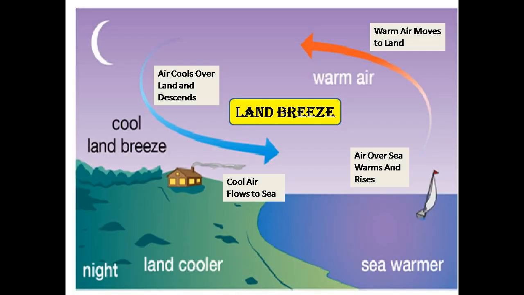Land breeze. During night, land as well as sea loses heat. The land loses its heat more rapidly as compared to the sea on account of its low specific heat capacity. Thus the air above the land becomes colder as compared to the sea. So warm air above the sea expands and rises upward. Thus the air pressure over the sea decreases. So to make up this fall in pressure, the cold air from the land starts blowing towards the sea, and this gives rise to the land breeze.